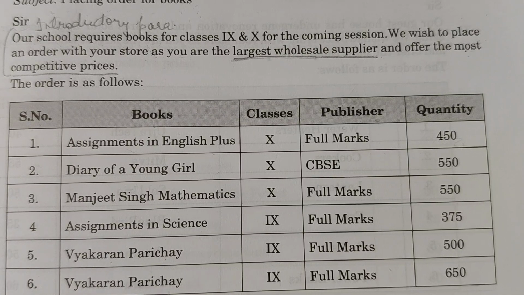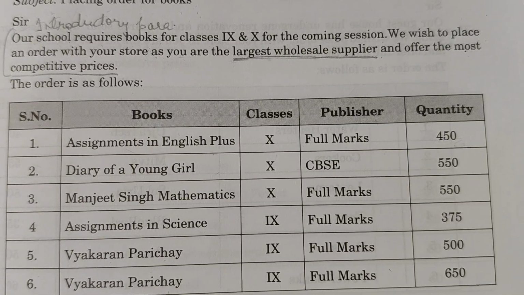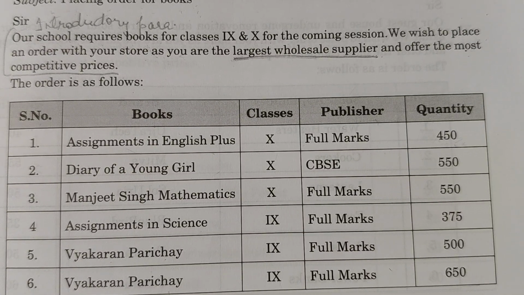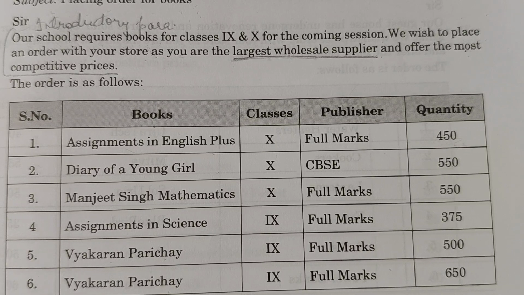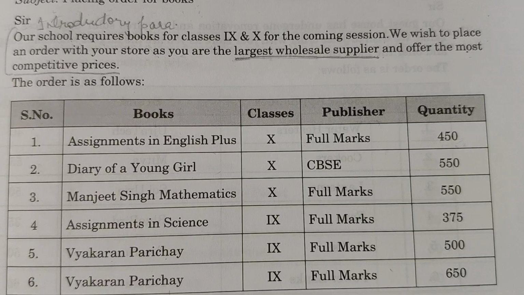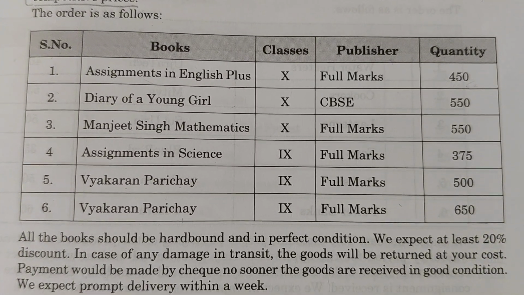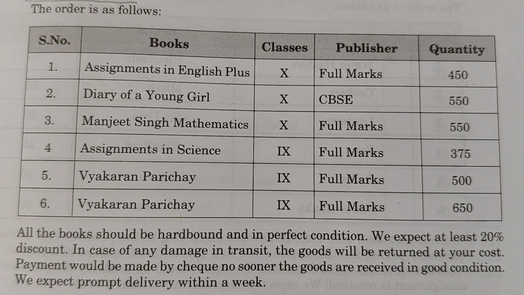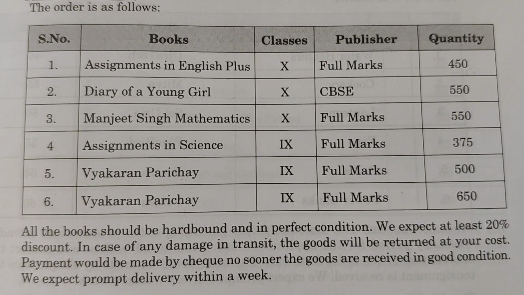And first will be the serial number, then you have to understand what is the requirement of the question. Here in this question we had to order some books, so these kind of categories would be there when this kind of question comes. And now comes the third part, the concluding paragraph.